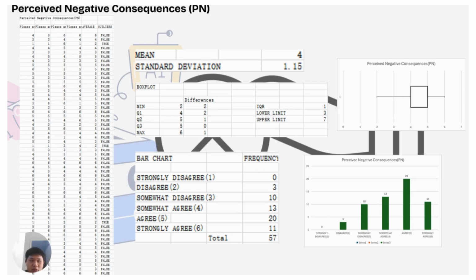For the fourth independent variable, perceived negative consequence, we have four questions. Same, we will find the mean and standard deviation, then use the data to build our box plot. Then we will also make our bar chart. We can see the highest frequency is agree.